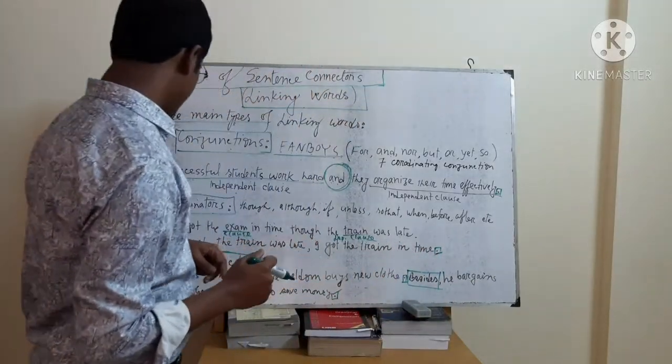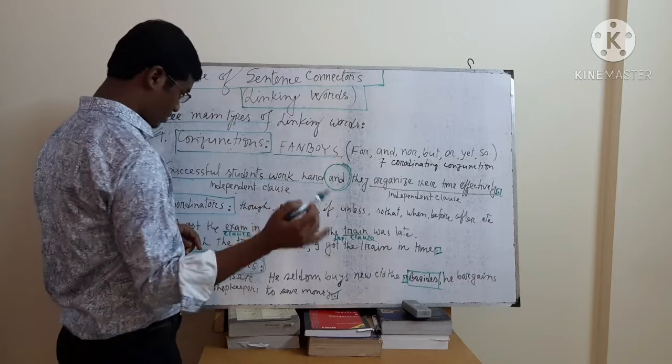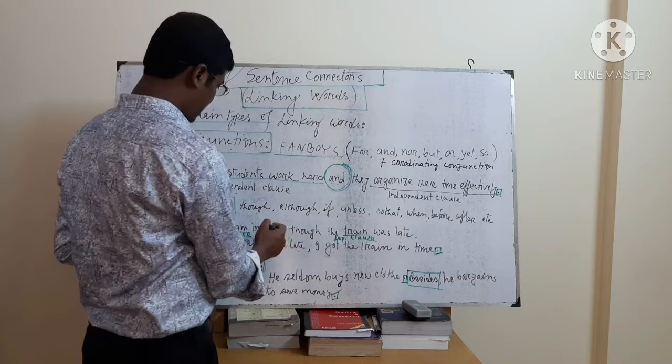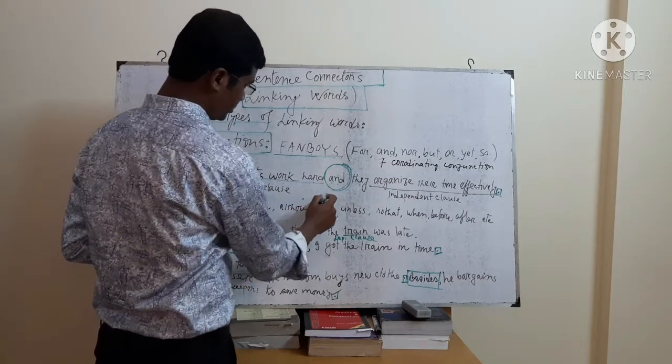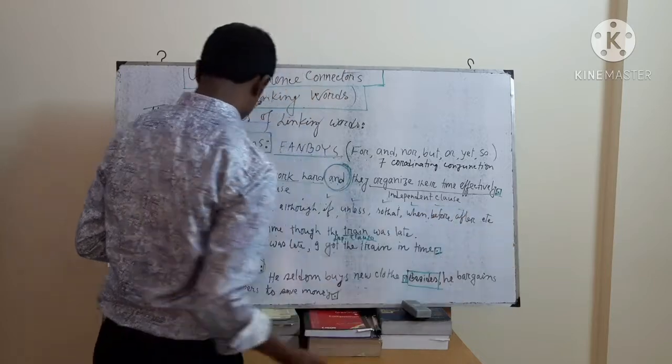There are some words for your learning, the most common subordinators: though, although, if, unless, so that, when, before, after, etc.